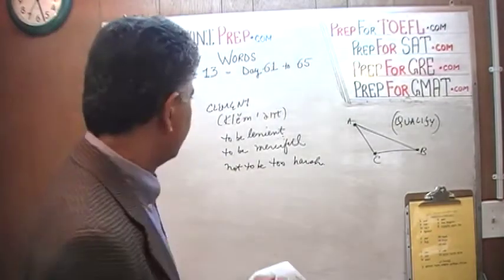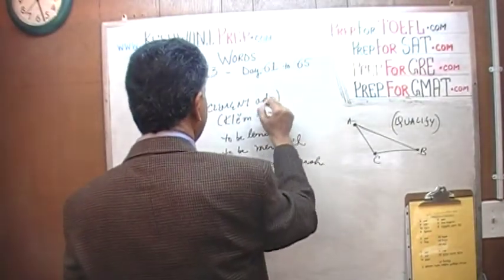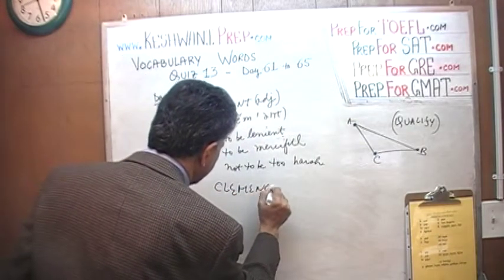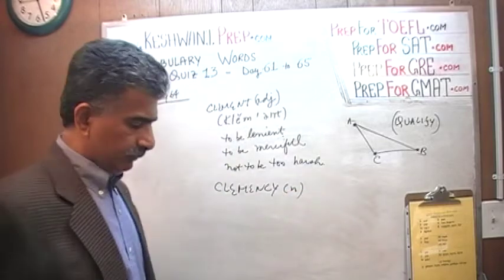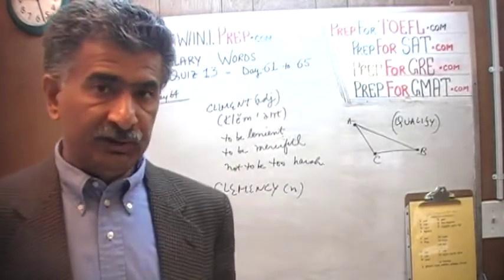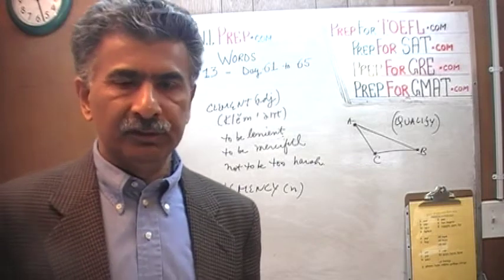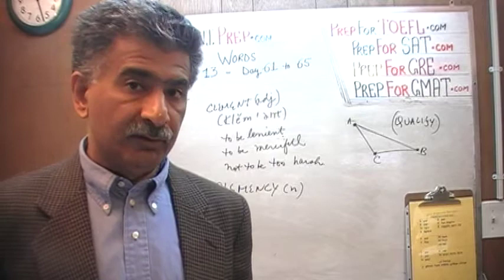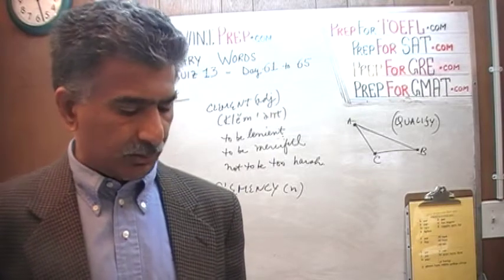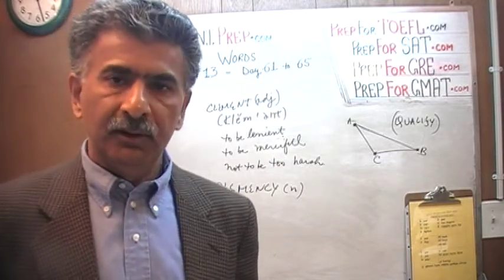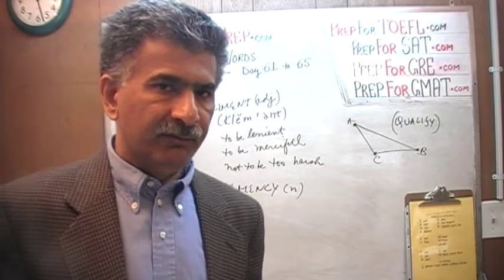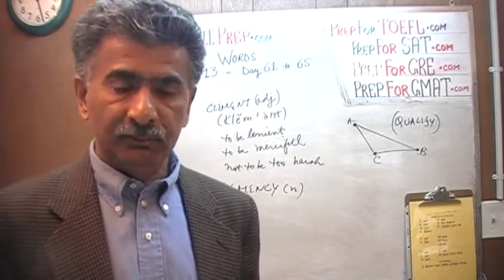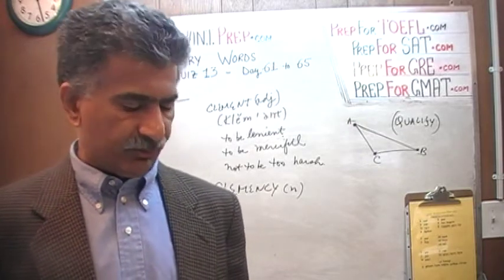From the word clement, which is an adjective, we have the word clemency, which is a noun. If a judge shows clemency, the judge is showing leniency towards an offender, towards a wrongdoer. If someone is found guilty and the judge hands out not very strict punishment, you say the judge showed clemency. He was clement, he was lenient, he was not too harsh.